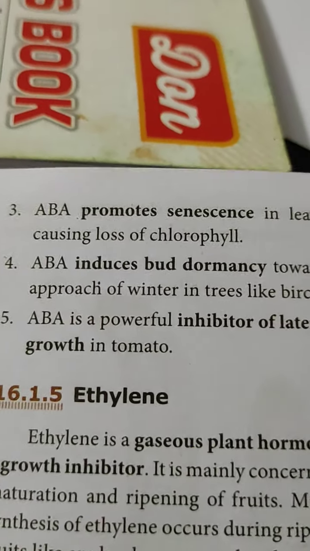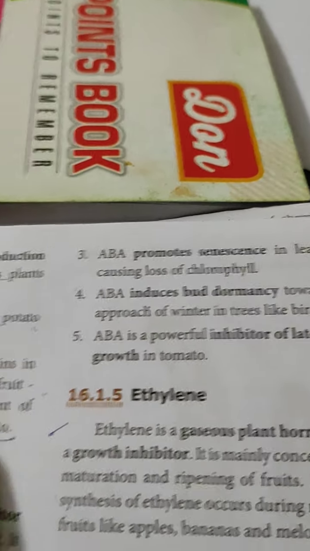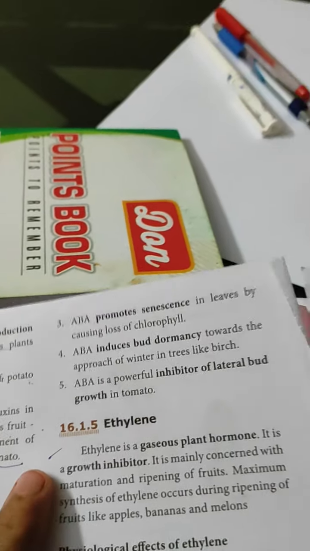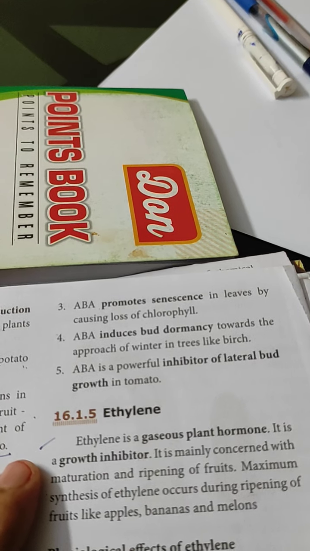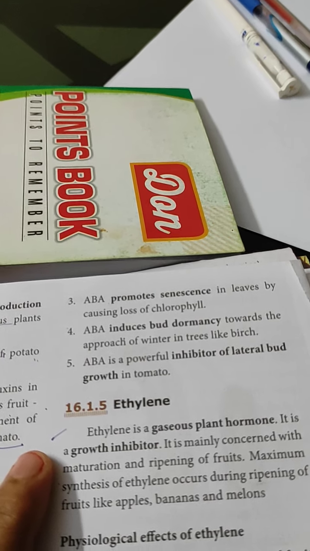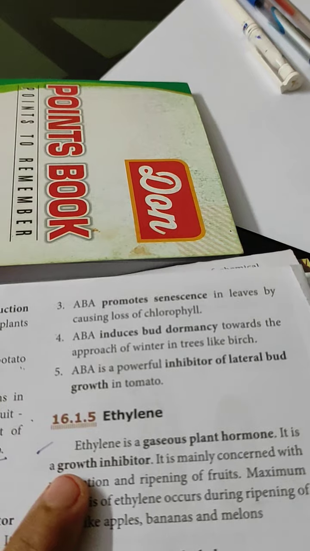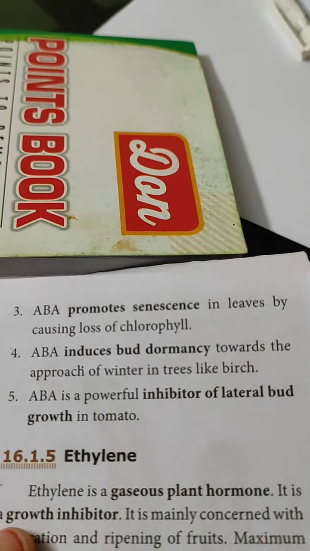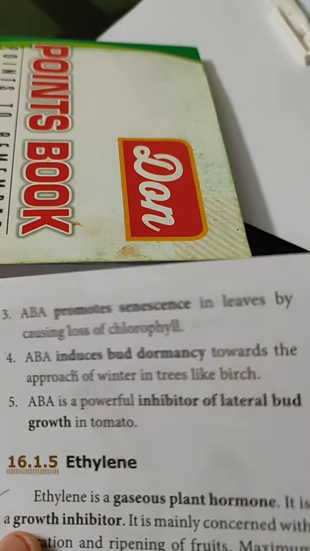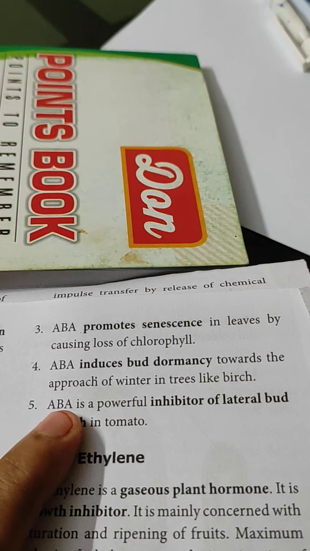Fourth one, ABA induces bud dormancy. Bud dormancy is induced towards the approach of winter in trees like beech.